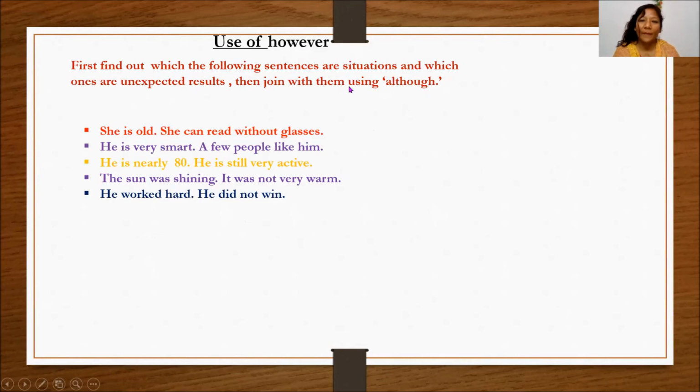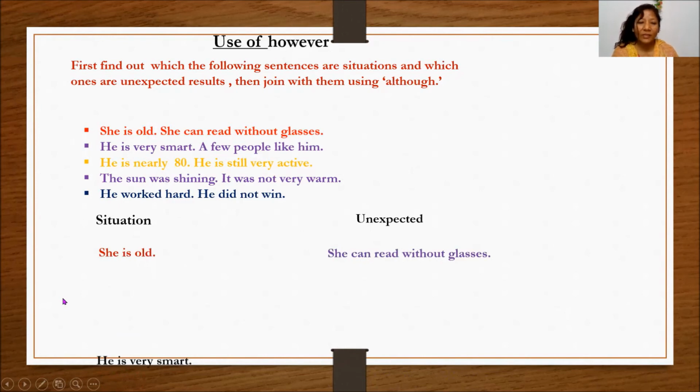Now, find out which of the following sentences are situation and which ones are unexpected result. Then join them using although, okay? She is well.